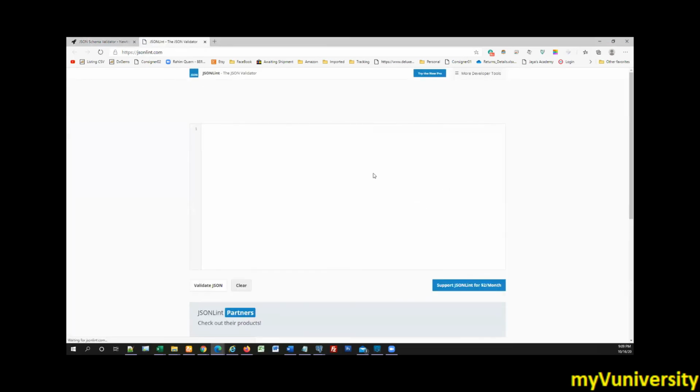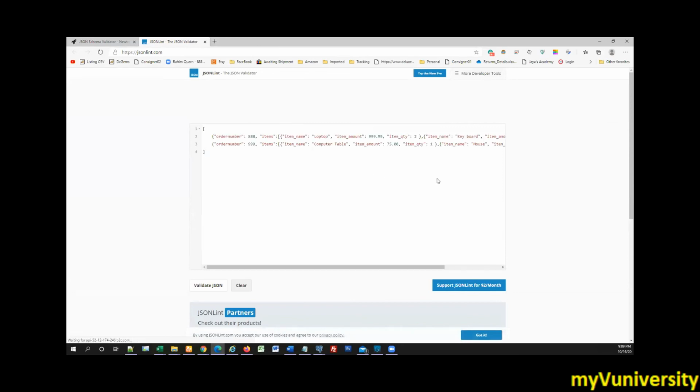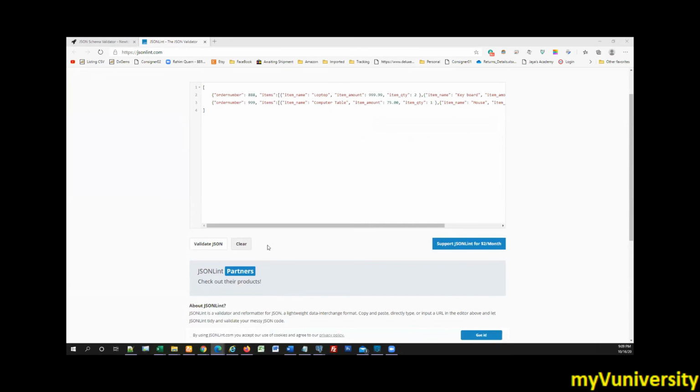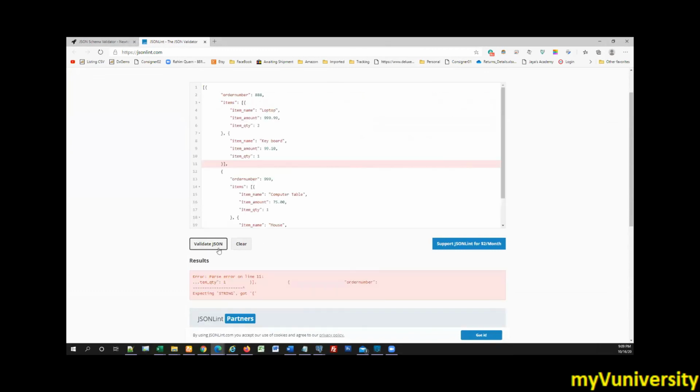Exactly. Put it there and validate the JSON. So this is data file validation. It is telling you the error. Just check out the error. Something wrong over here. That's what it is saying.